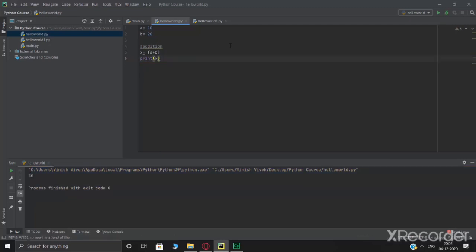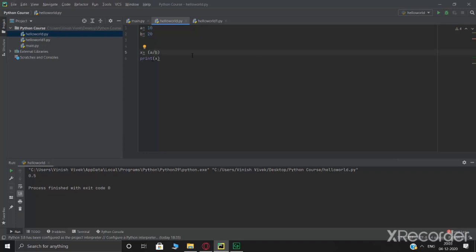Control Shift F10, as you can see, the value over here is showing as 30. Then we have subtraction, which is the same thing, just I'll remove the positive sign, make it negative, and run it. And obviously 10 minus 20 equals minus 10, and the value is shown up over here. For multiplication, you have an asterisk, which gives us the value 200. For division, you have a simple division sign like this, Control Shift F10. As you can see, 0.5.